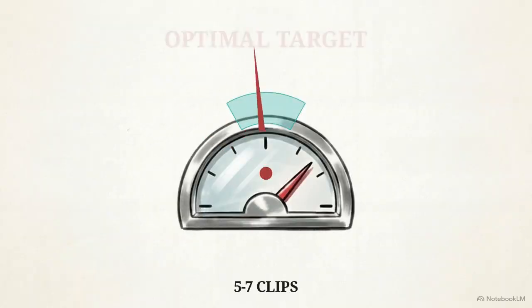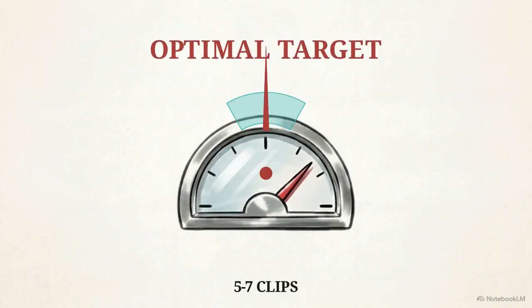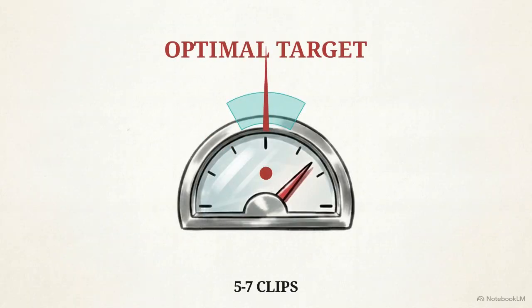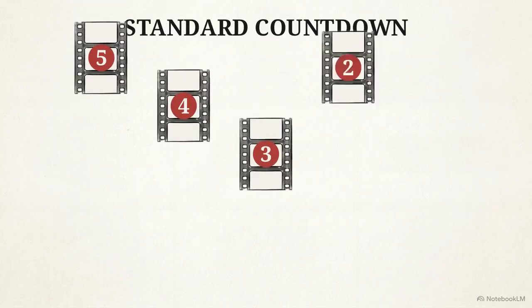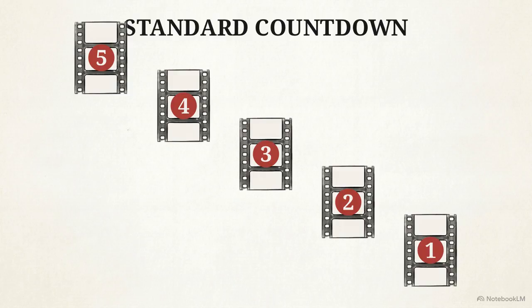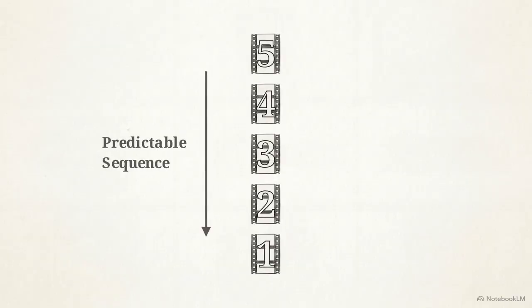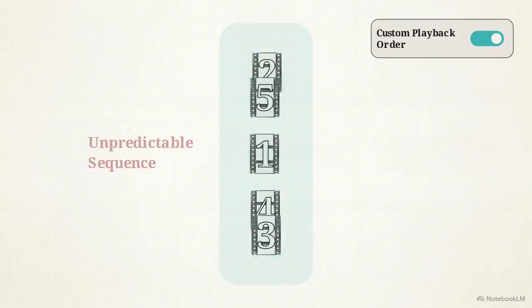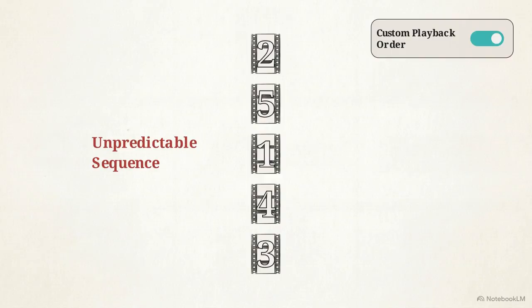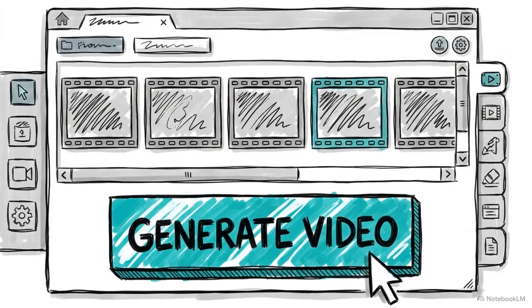Your final video must contain exactly 5 to 7 clips to optimize total watch time without dragging. If you sequence these clips in a standard countdown, 5, 4, 3, 2, 1, viewers easily predict exactly how much video is left and click away early. To fix this, turn on the custom playback order feature to completely randomize the ranking sequence. Once your timeline is scrambled, hit the Generate button and let the AI render the final file.